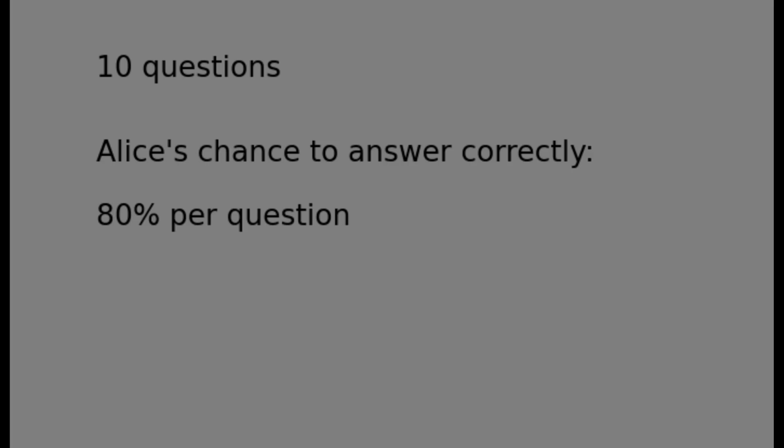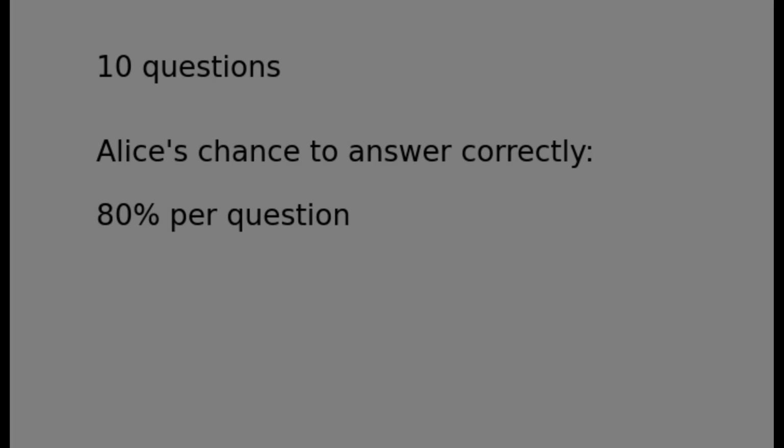It is often said that the perfect test score for a classroom should be normally distributed. But why? Let's say the test contains 10 questions and Alice knows about 80% of the topics that were discussed in class. This means that for each question she has an 80% chance to answer it correctly.